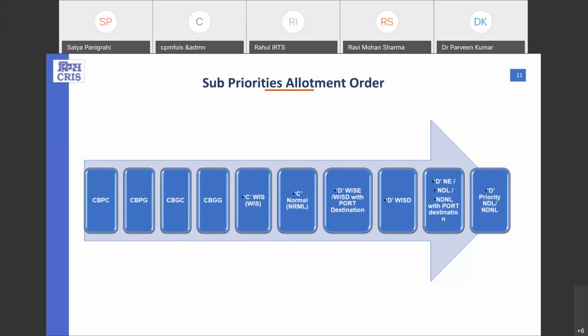CBPC has the highest sub-priority order. Then CBPC again, WISC, normal, and WISDN. After that, if there is no indent found for the concerned allocations, then any NDL or NDNL sub-priority can be allotted on a non-ODR day also.